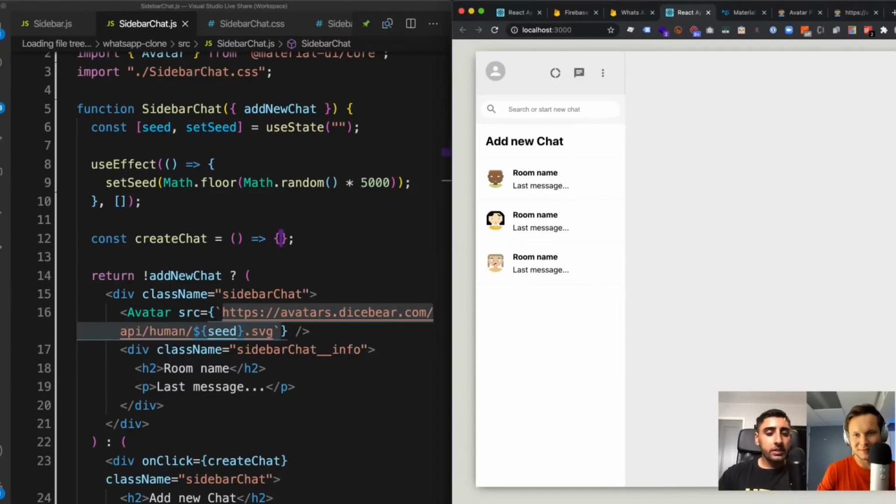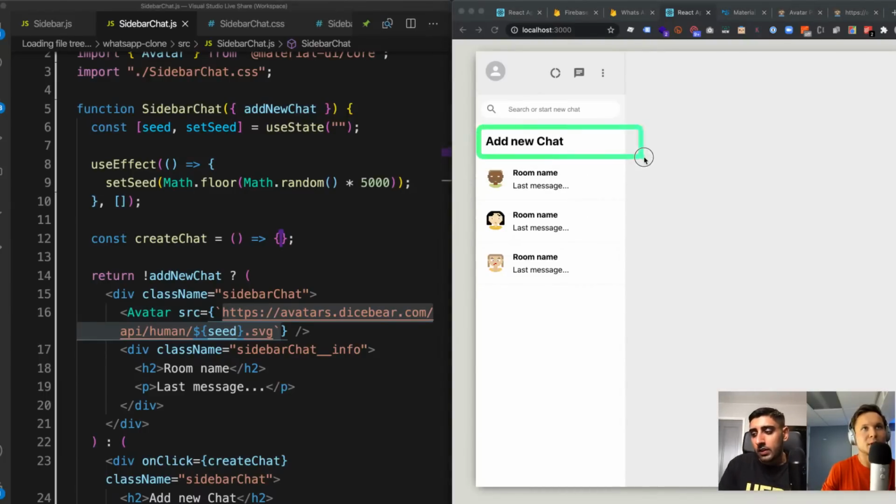There we go. You can see add new chat, right? Right there, on top of where it says room name. Add new chat, okay, cool. You see it's still got that stuff right there, yeah? Add new chat, rooms, cool. And it fits in line with something. We're just reusing a prop here.